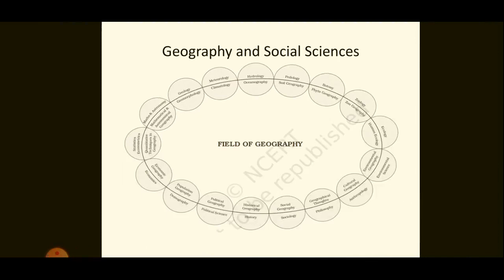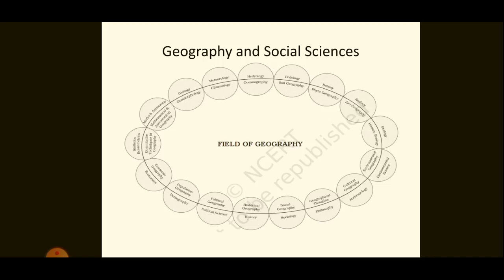Then geography also has relationship with social sciences. We have already discussed this relation between geography and history, isn't it? The branches of geography, social geography, political geography, economic and population and settlement geography, are closely related with sociology, political science, economics, and demography, respectively, because each of them has got spatial attributes also.